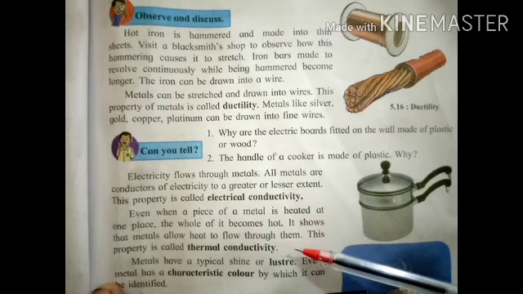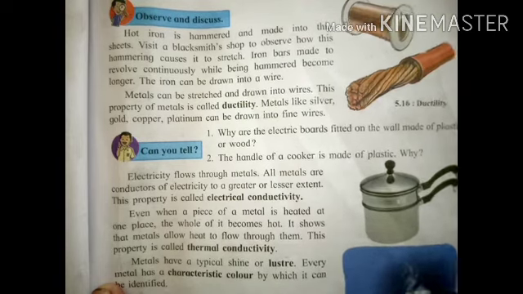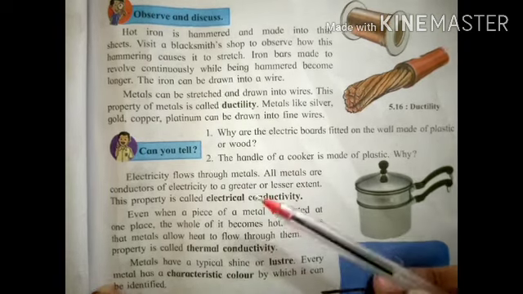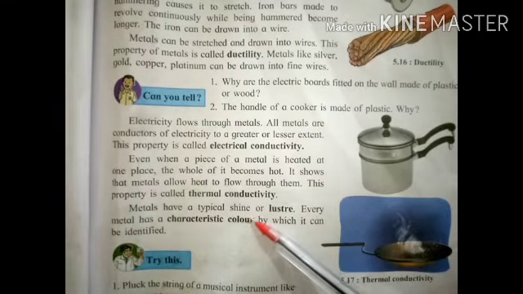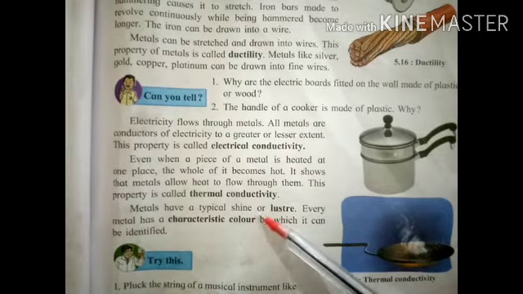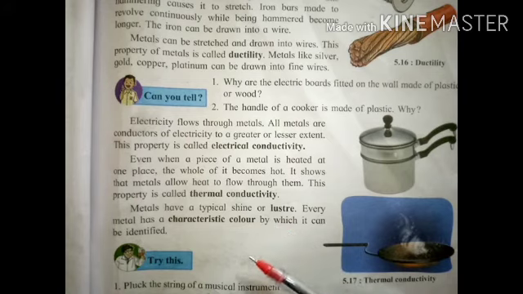This property is called thermal conductivity. Then next, metals have a typical shine or luster. Every metal has a characteristic color by which it can be identified.